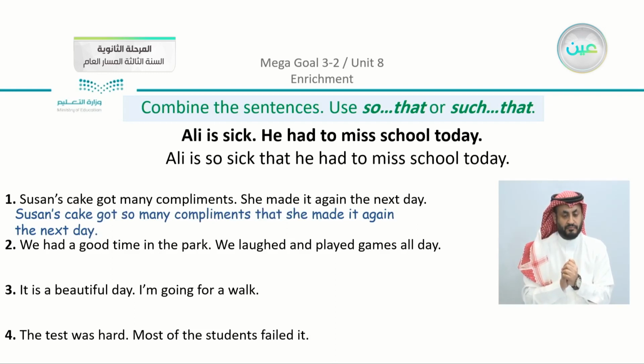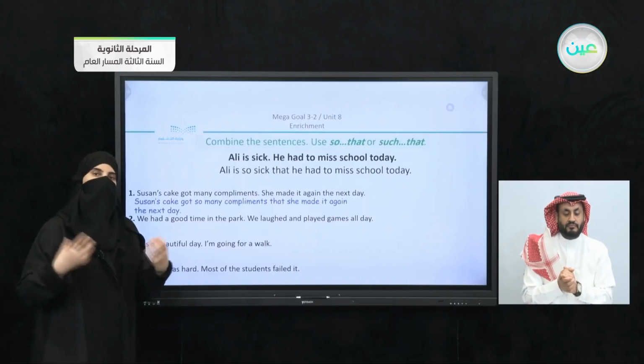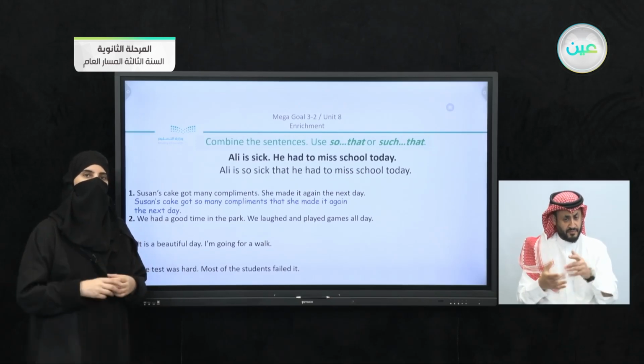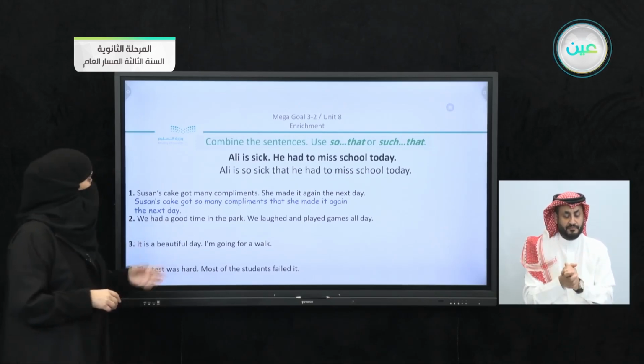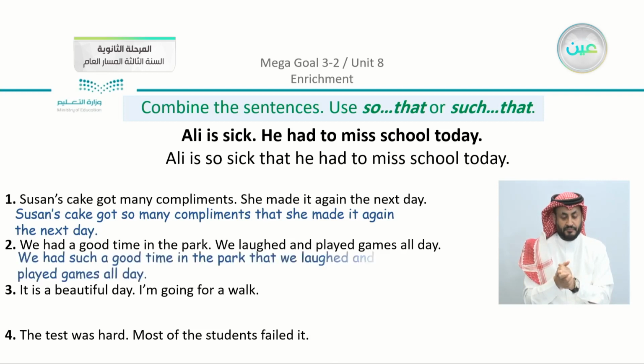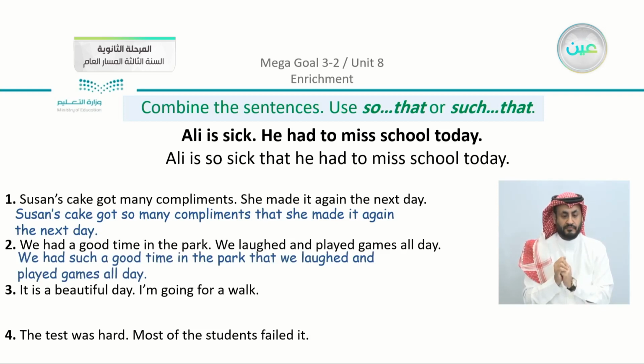So you have to be careful. You have to know exactly where to put the two words so they can be combined, or they can just combine the sentences into one. After that, we have number 2. We had a good time in the park. We laughed and played games all day. So what can we say? We have here a good time. We're going to say that we had such a good time in the park that we laughed and played games all day.